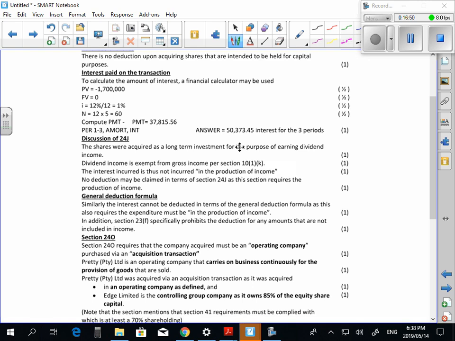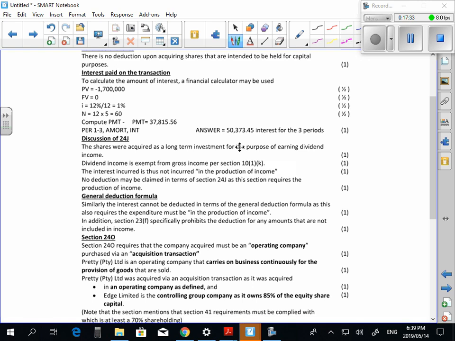24O. It says section 24O requires that a company acquired must be an operating company purchased via an acquisition transaction. DP2I Limited is an operating company that carries on business continuously for the provision of goods that are sold. Because it says you need to sell goods or services and you need to operate continuously. Pretty Limited was acquired via an acquisition transaction as it was an operating company as defined. And Edge Limited is a controlling group company as it owns 85% of the shares. You need 70%. Guys, comfortable with that?